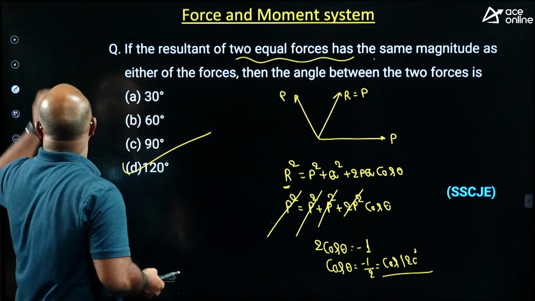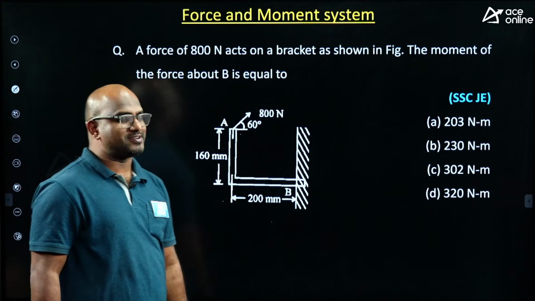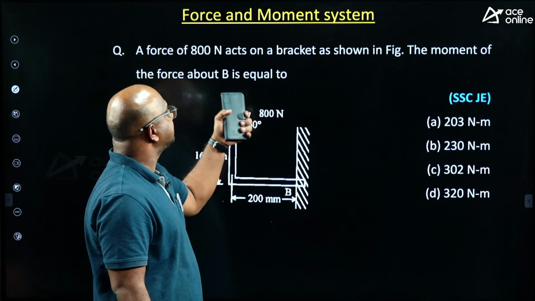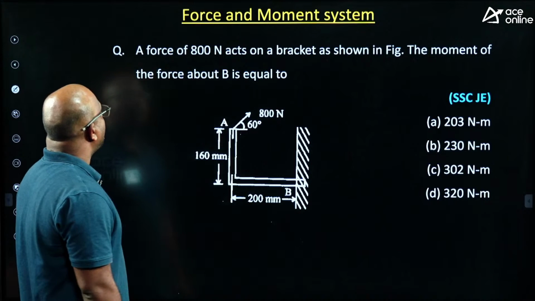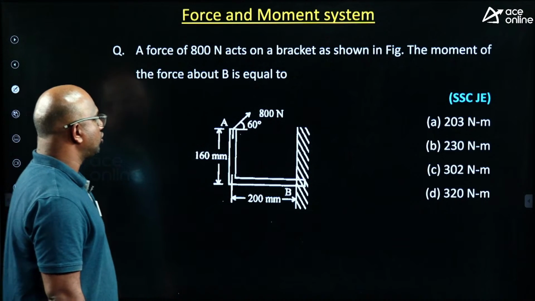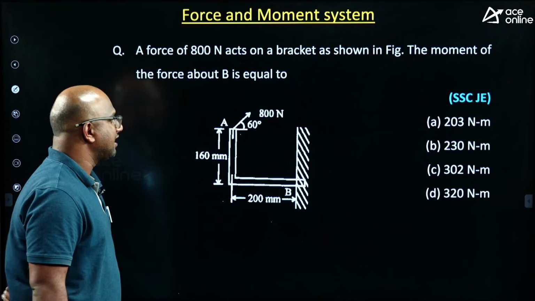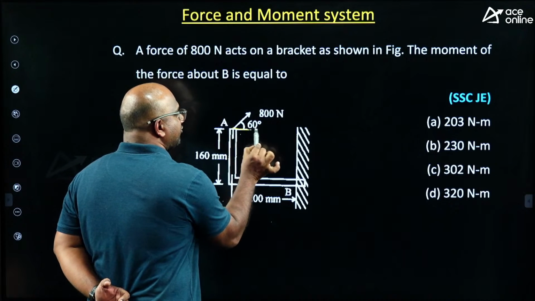Yes. Next, guys, let us see this question. Let us see how many students are going to give me this answer. A force of 800 newtons acts on a bracket as shown in the figure. The moment of the force about B is equal to how much, guys? What is the moment of this force about B he is asking. Very simple. This one I can resolve it, guys.